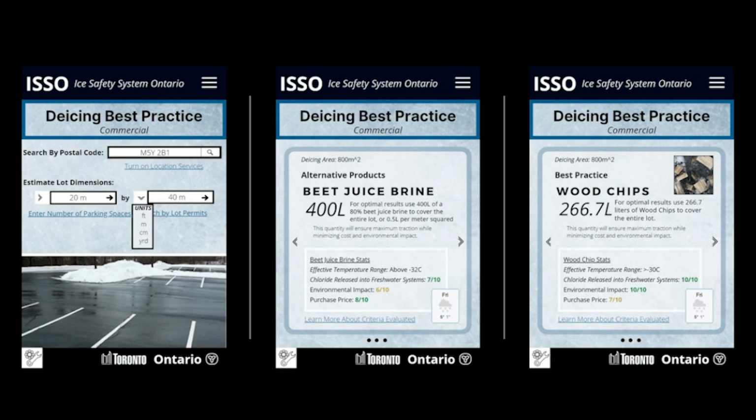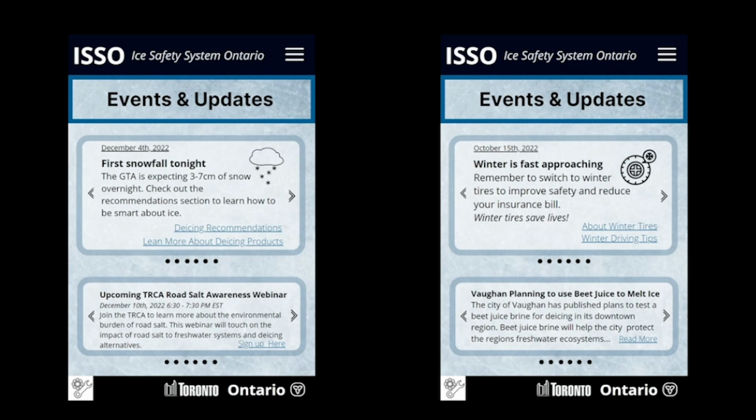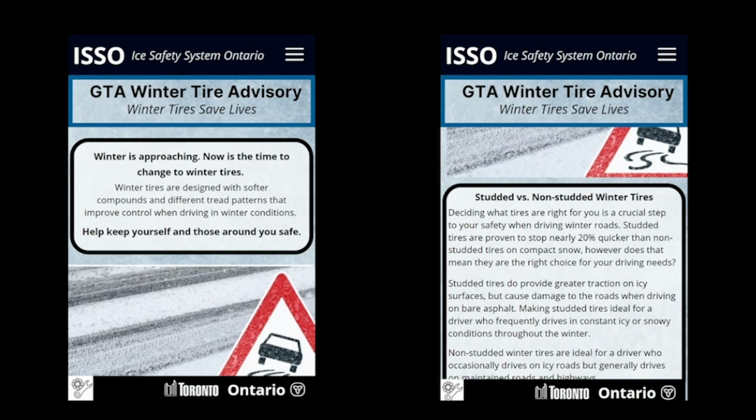The app can also recommend the best de-icing practices for commercial use, taking dimensions for larger parking areas and lots, and then recommend the amount and type of materials used, similar to what the app might suggest to a homeowner, but tailored to the needs of a larger scale operation. Events and updates provide alerts to events like webinars, meetings, and legislation discussion. There would also be updates about recommended practices like using winter tires.